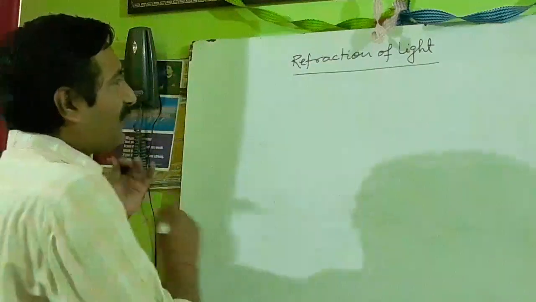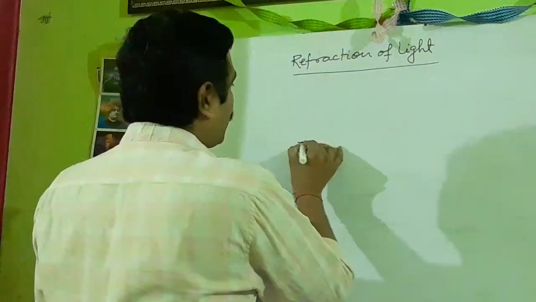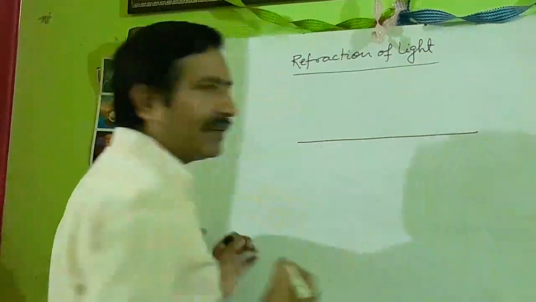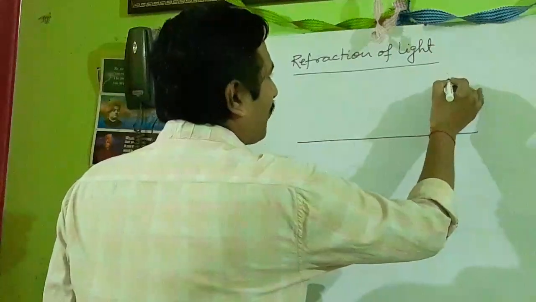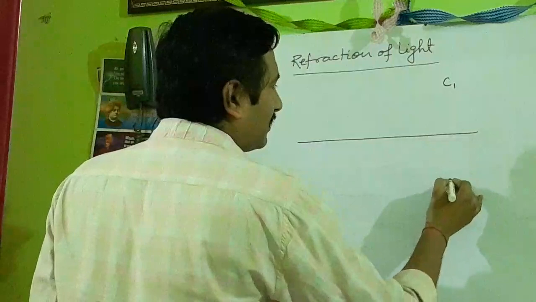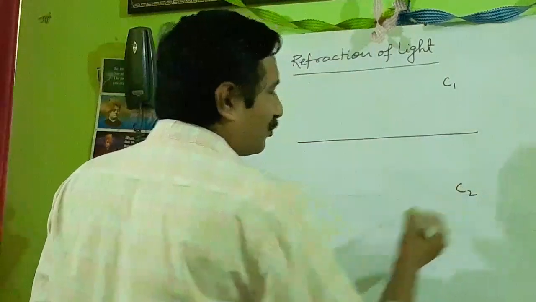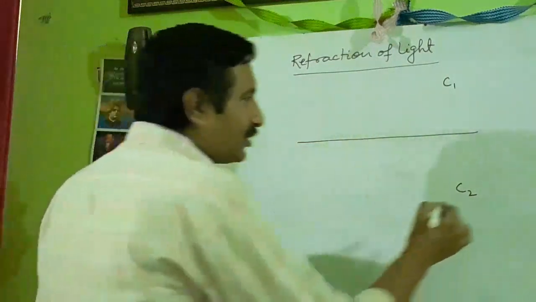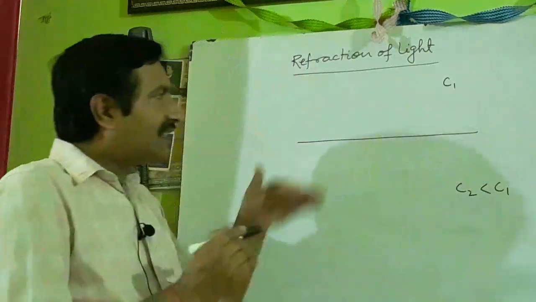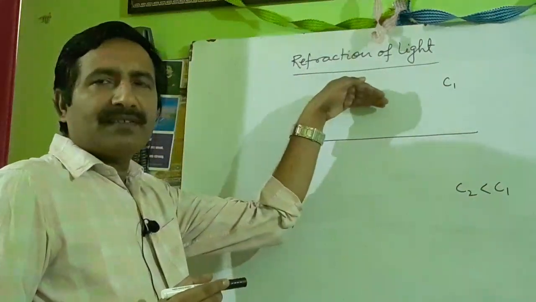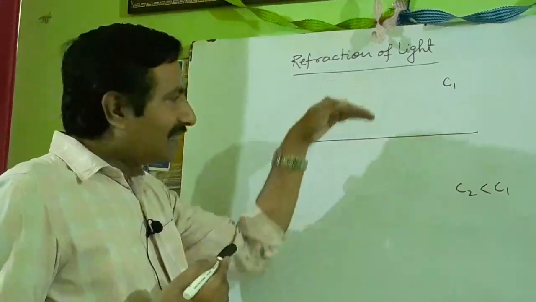And it has been observed that when a ray of light, suppose this is the interface separating two media, in this medium the speed of light is c1 and in this medium the speed of light is c2, and c2 is less than c1, meaning the speed of light on this side of the interface is more than on this side.